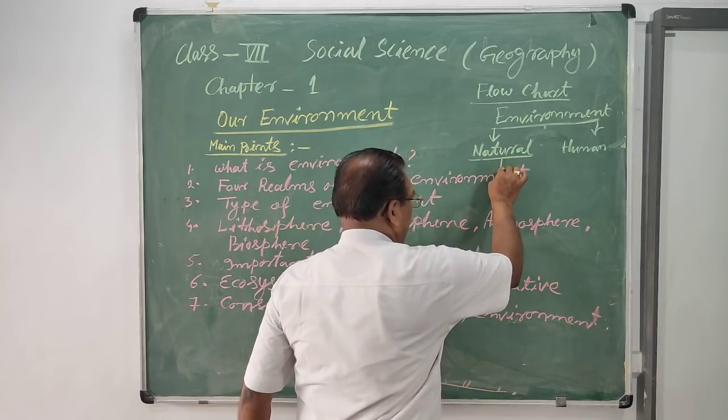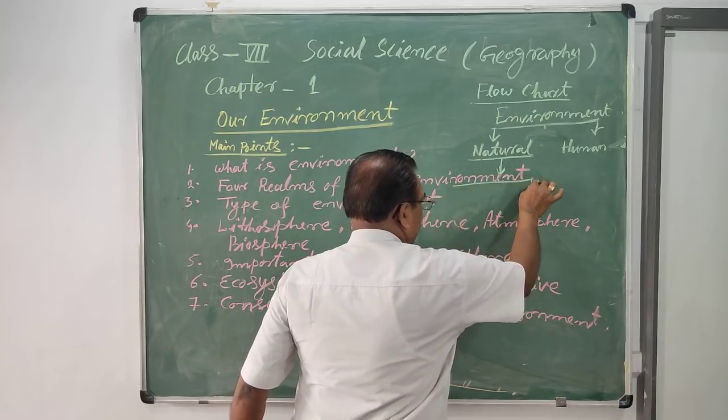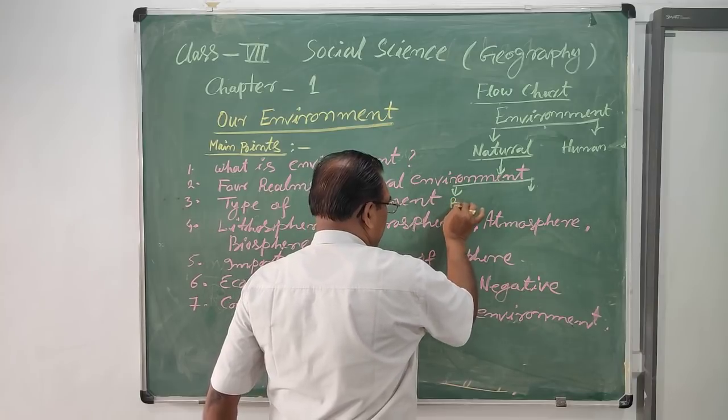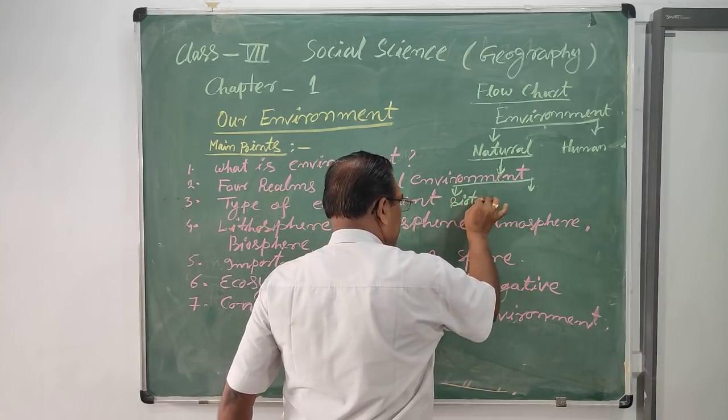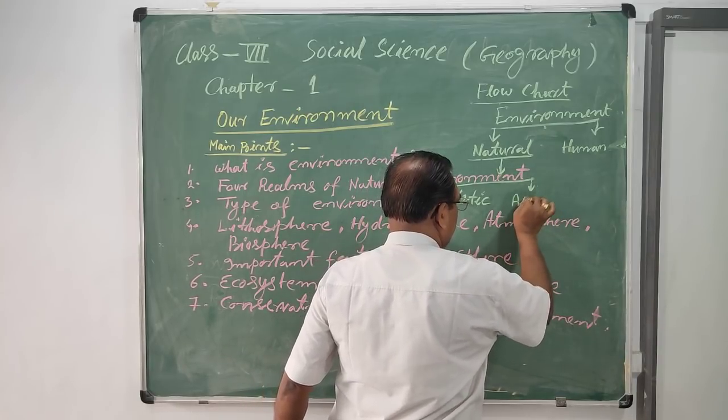Natural environment is also subdivided into two parts: number one is the biotic and another is the abiotic.